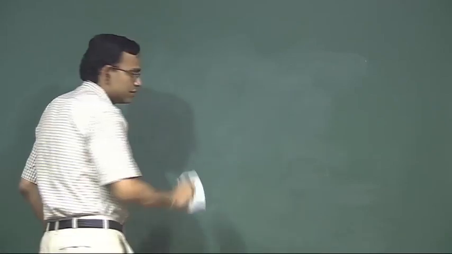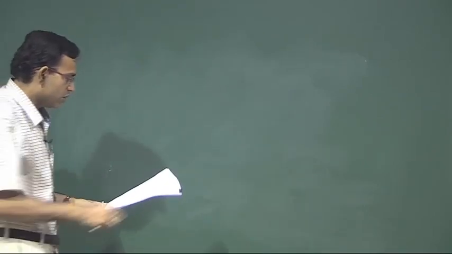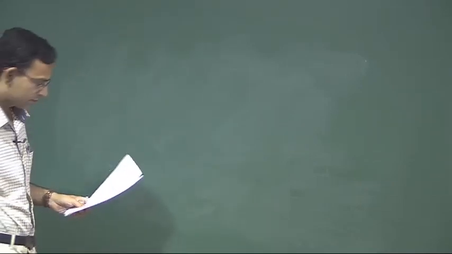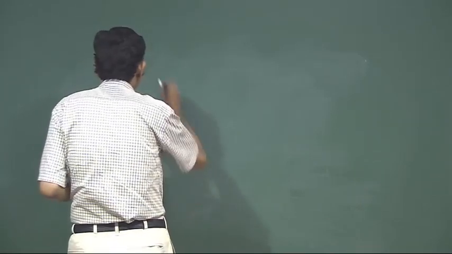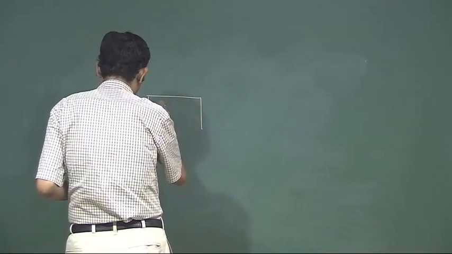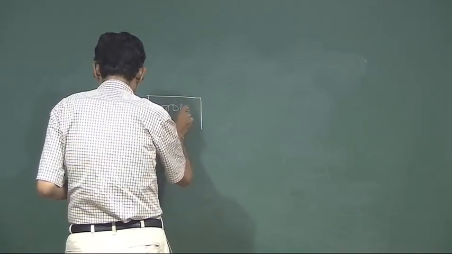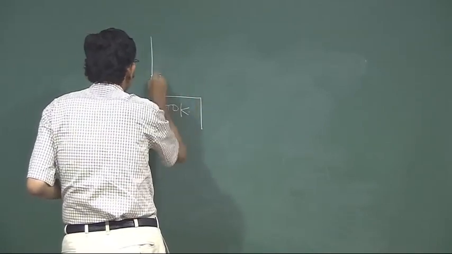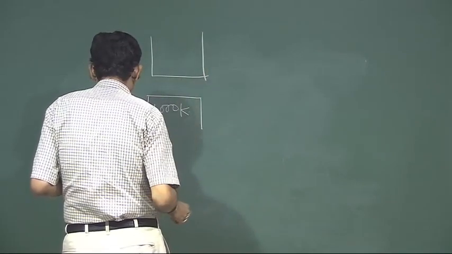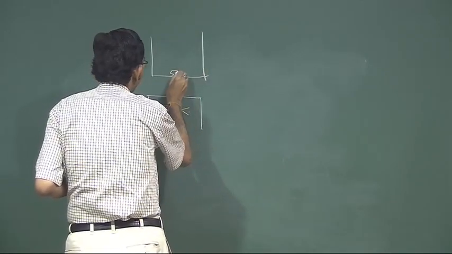So, let us see whether these statements are correct or not. Let me try to draw a schematic of this. Heat is transferred from a heat source at 1000 Kelvin to a system with a system boundary temperature of 500 Kelvin.